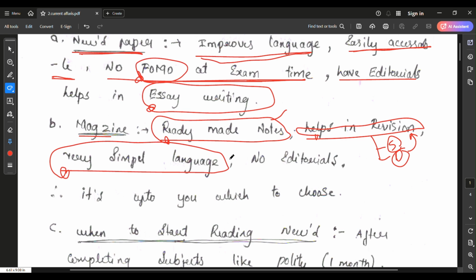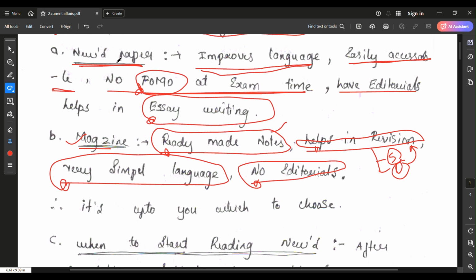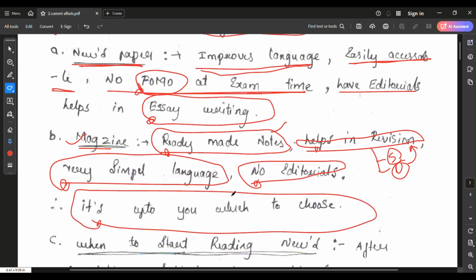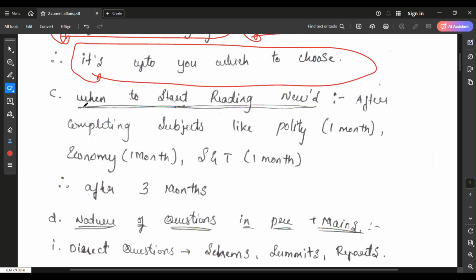The major drawback of this magazine is that there is no editorial present in it. You should decide, guys, which one you should take. It's up to you which one to choose. I have just written each and everything, what the importance of each is. It's up to you.